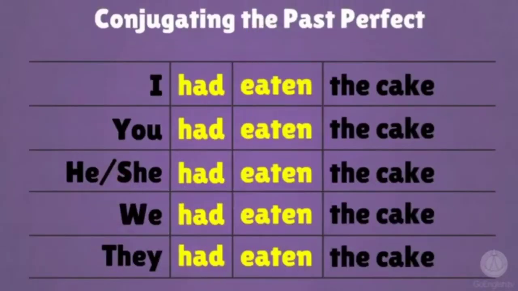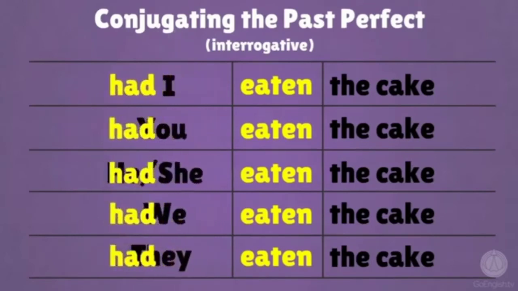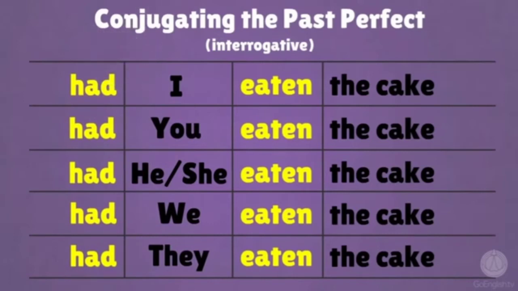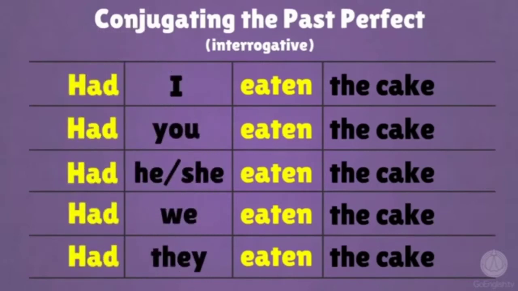And this is the way how we conjugate the past perfect tense in interrogative sentences. So, we take had to the front of the subject, like this one, had I eaten the cake? So, had plus subject plus past participle plus object or complement.